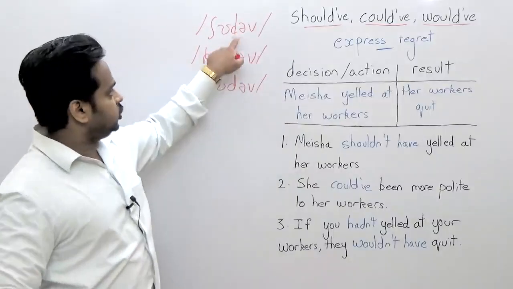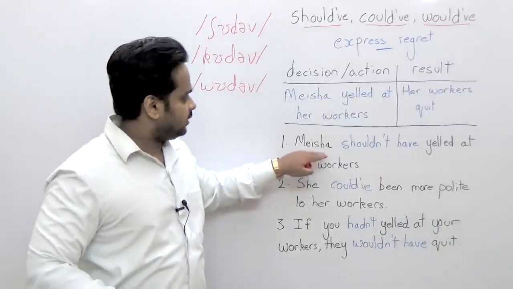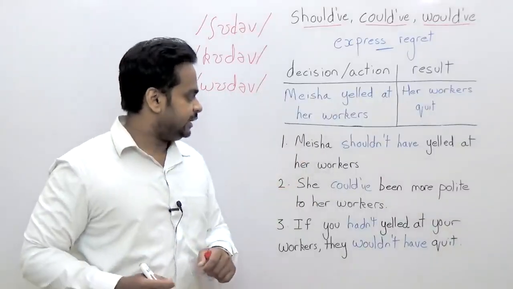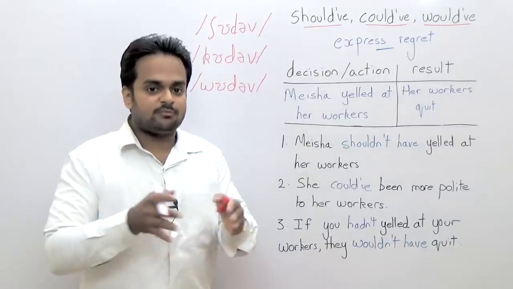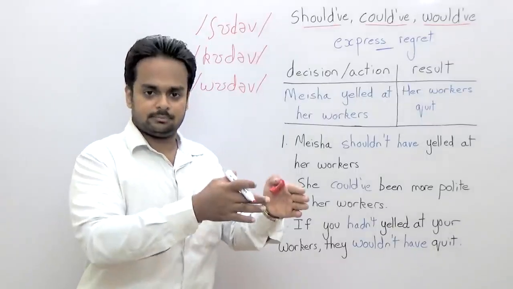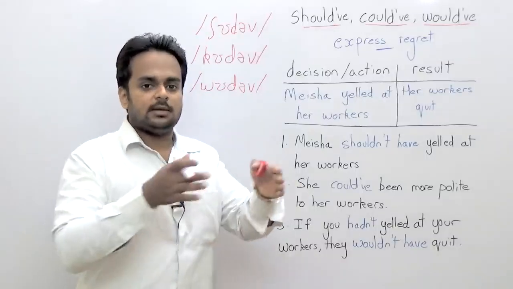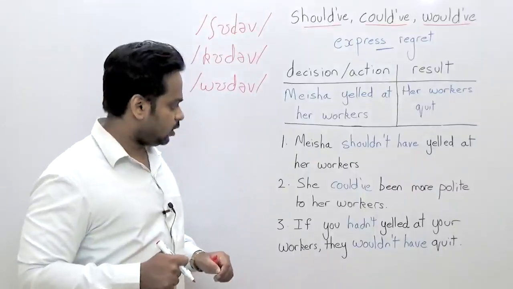In all of these, should have, could have, and would have. So when you say this, for example, she could have been more polite. Say it with me. She could have been more polite. Could have been. Could have been. She should have been more polite. Should have been. All right?